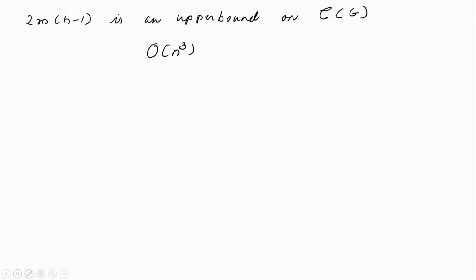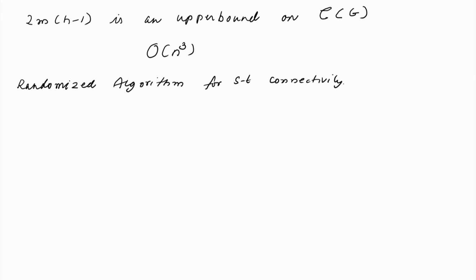construct a randomized algorithm for ST connectivity. So, we have a special situation here. We have a graph which is very large, and we want to know whether two vertices S and T are connected.